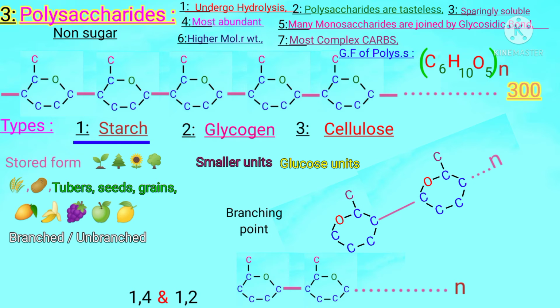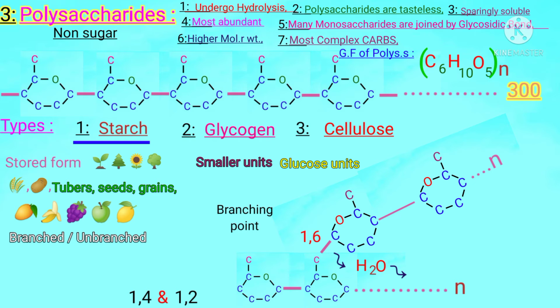Students, during bond formation at the branching point, this sixth carbon is joined with carbon number 1 of this branch. In this way, we can see that 1,6 linkage is present at the branching point. H2O is also released by the release of hydrogen from the first ring and hydroxyl group from the other ring. So by the release of a water molecule, this bond is formed. Which bond? What will the name of the bond be? 1,6, that is the branching point bond. So students, at the branching point, whenever the bond is formed, it will be a 1,6 bond.